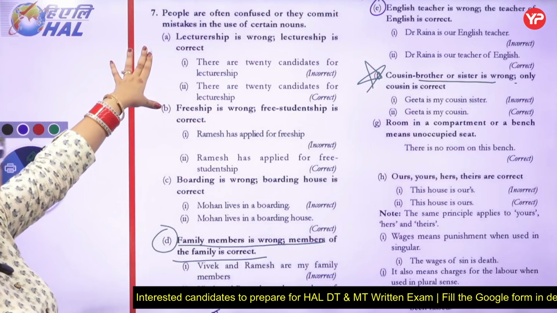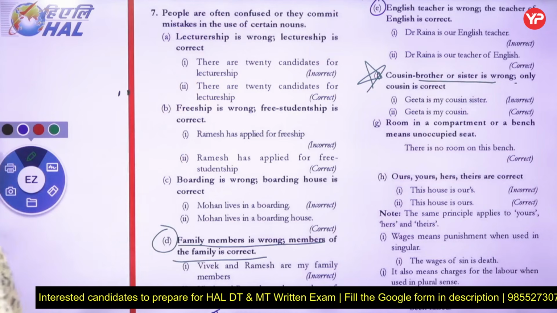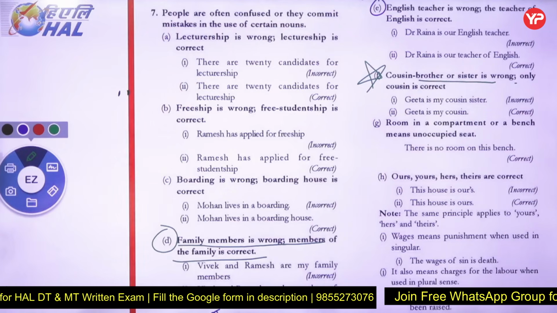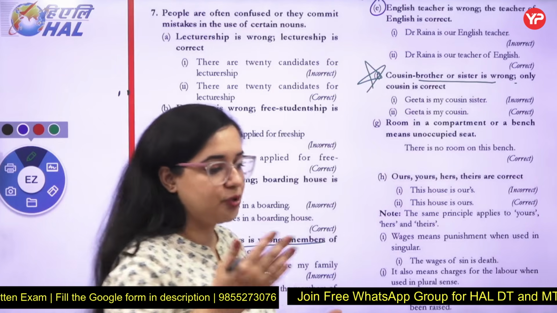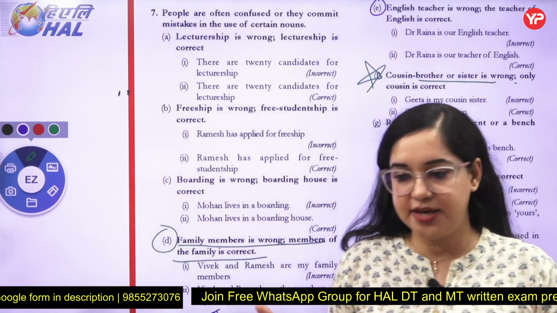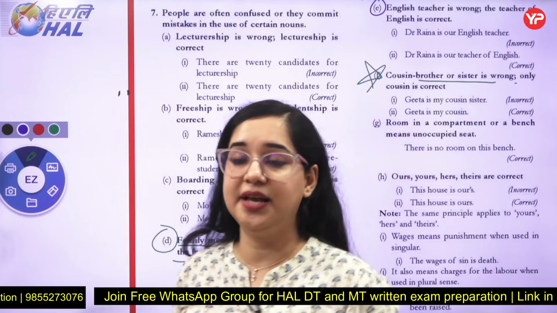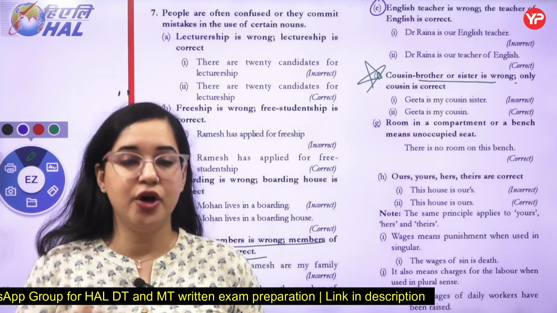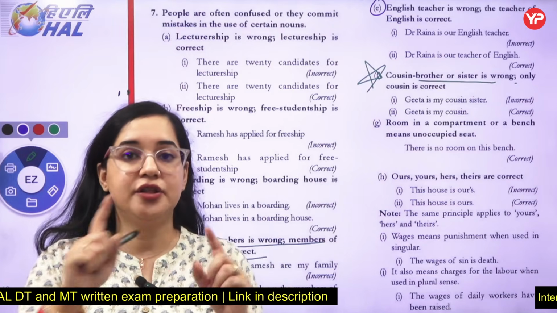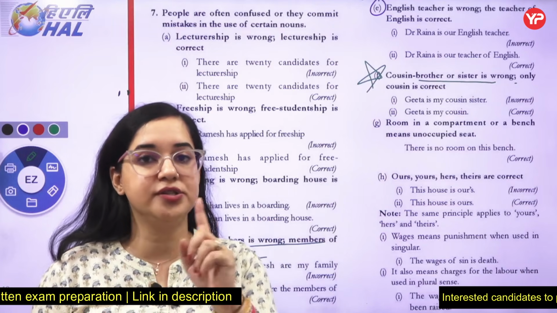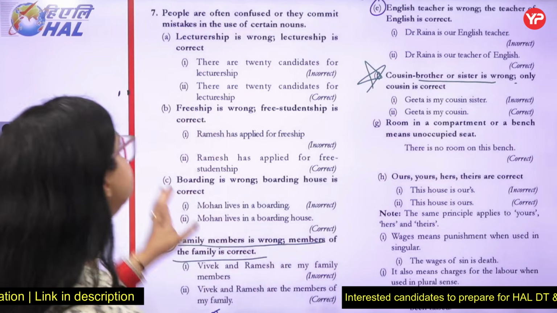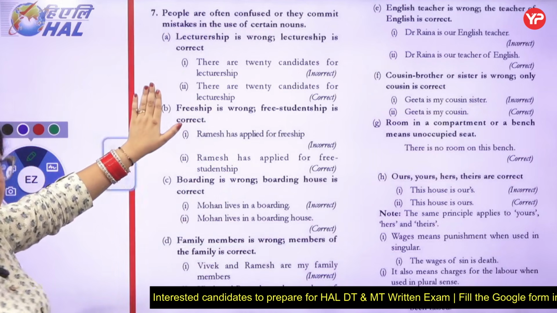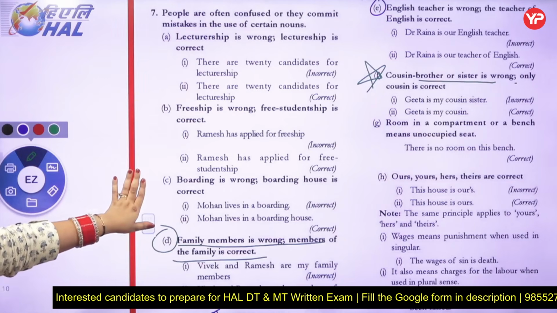Similarly, the word lecturership is wrong. It's always lectureship. Freeship is wrong, it's always free studentship. The reason I say so is because sometimes I give you examples which you'll be learning also. There are statements like Prakash is leading a happy life. Is it right or wrong? You always check that you don't lead a happy life, you live a happy life. So the choice of word given was wrong. Similarly, lecturership is a wrong word, it's lectureship. Freeship is wrong, it's free studentship. Boarding is wrong, it's always boarding house.